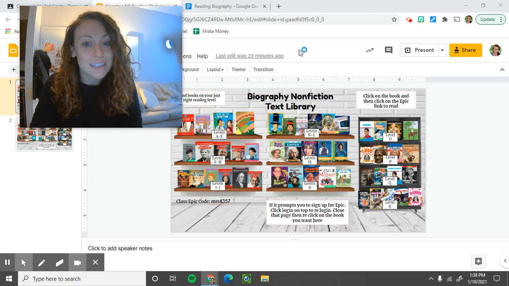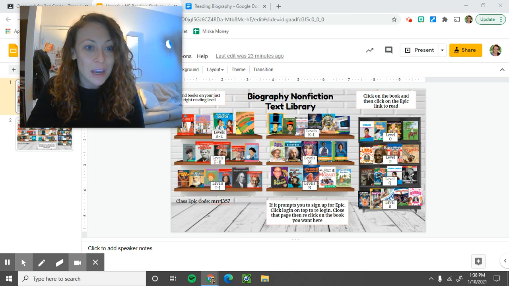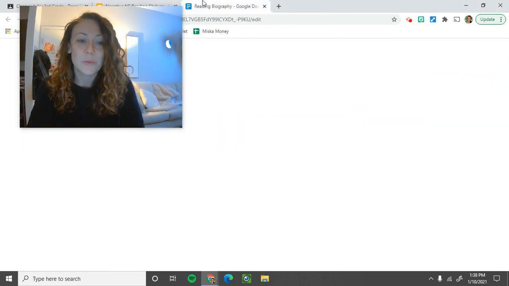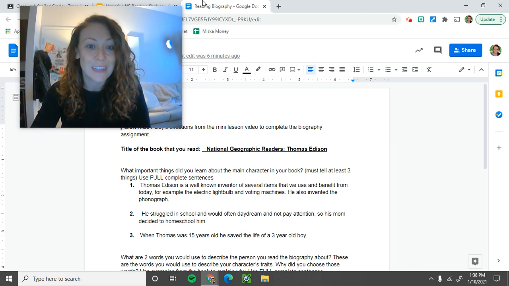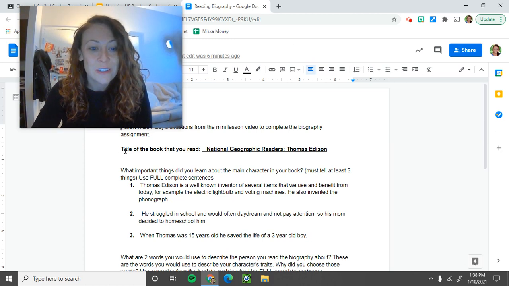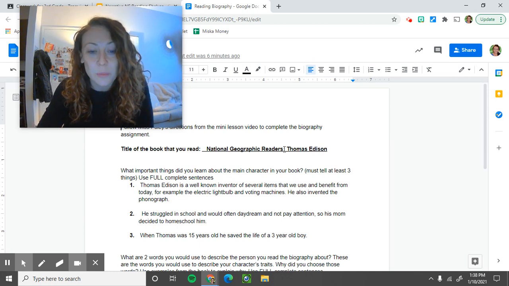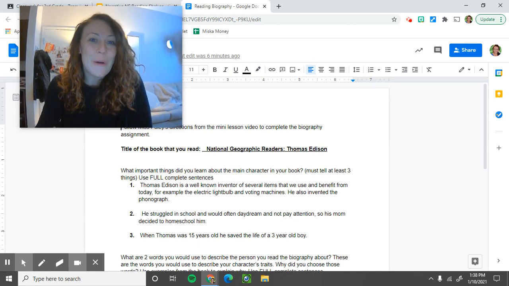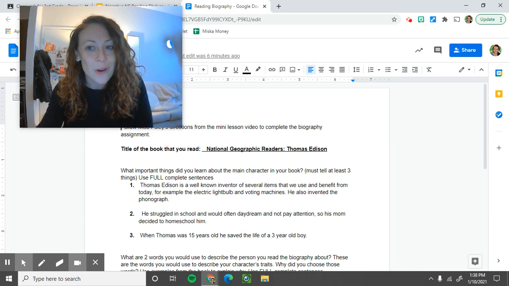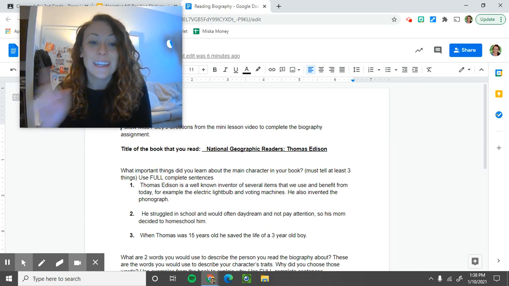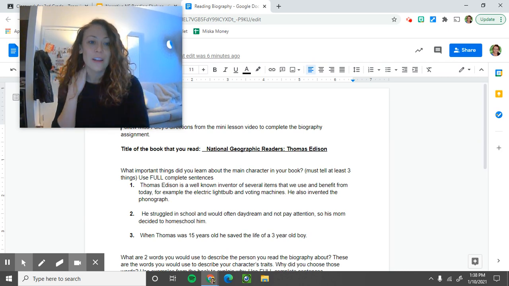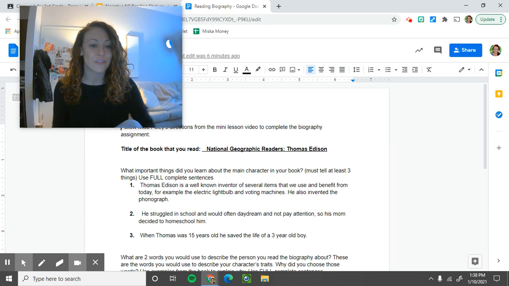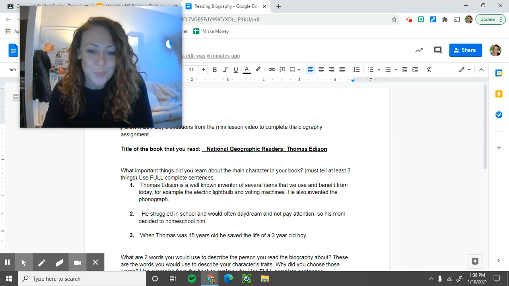So for my example, I went and read a book about Thomas Edison, a famous inventor. And I then completed this document, which you will be completing yourself after you read. So just like I did, you're going to put the title of the book that you read at the top so we know what book you chose. We really always want to know what books you're choosing, what you're selecting. Not only will you put the title here, but don't forget to put it in your reading log as well, because we want to make sure that you're getting your credit in your reading log for what you read.